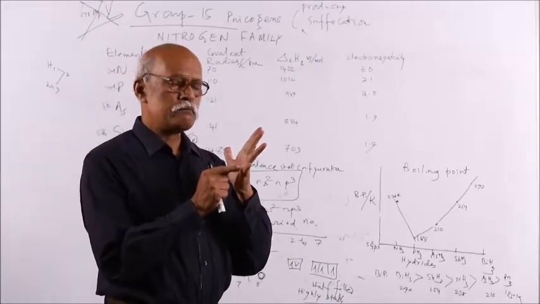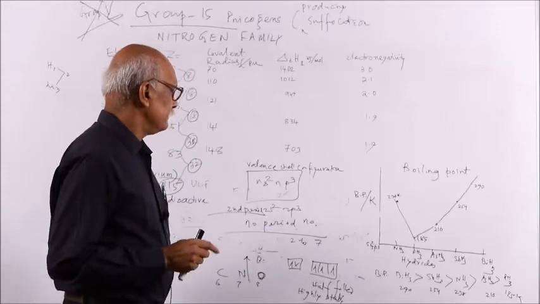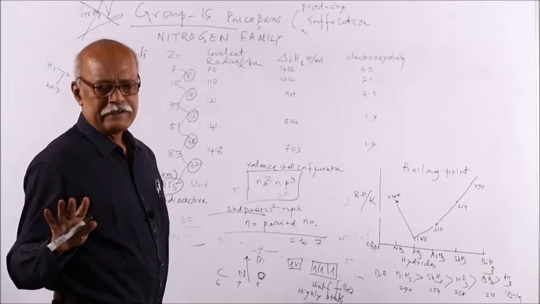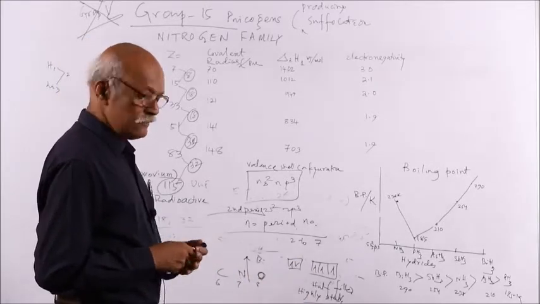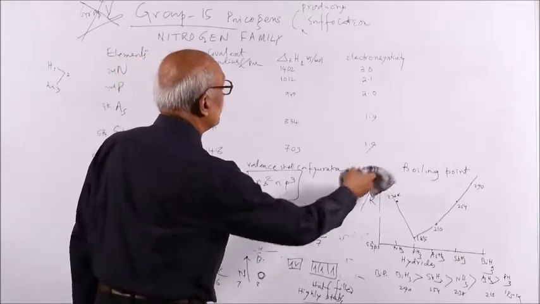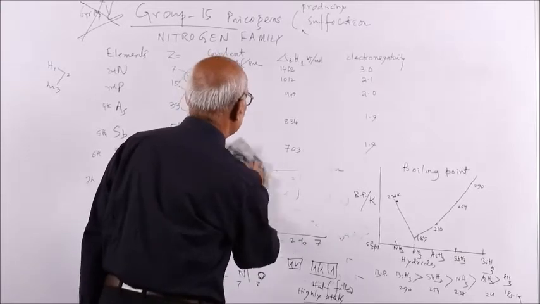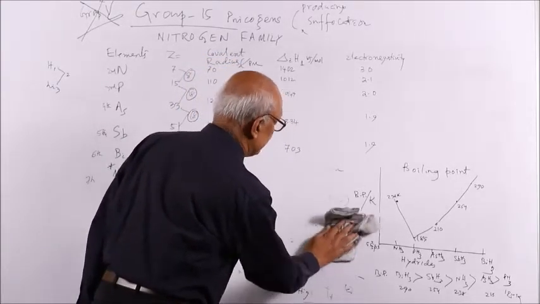Stable configurations we consider are half filled or full filled, and here it is half filled. Three configurations are stable: one is half filled, another is full filled, another is noble gas configuration. So here, as it is half filled, this is a stable configuration. That will reflect in its ionization energy, stability and non-reactivity.